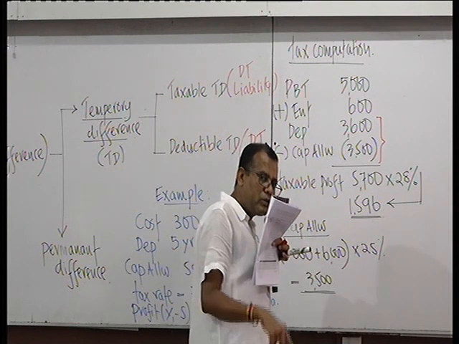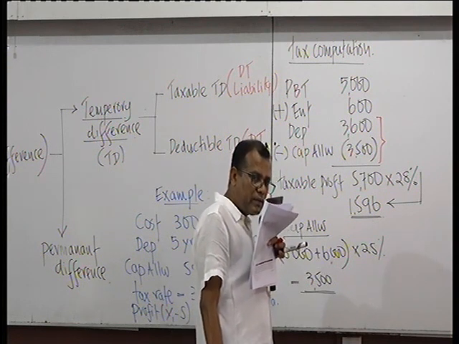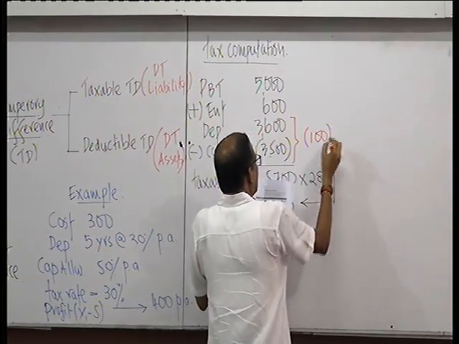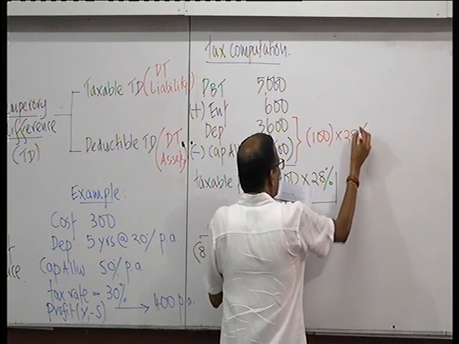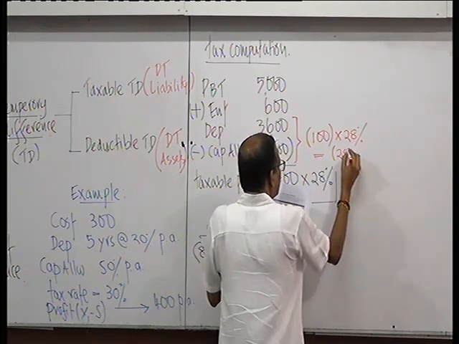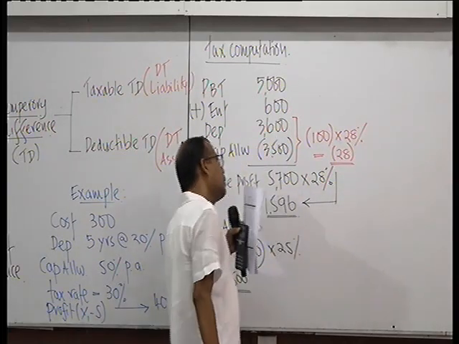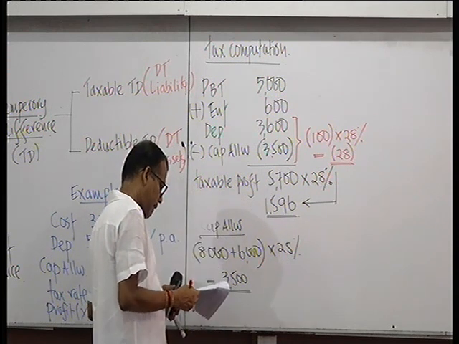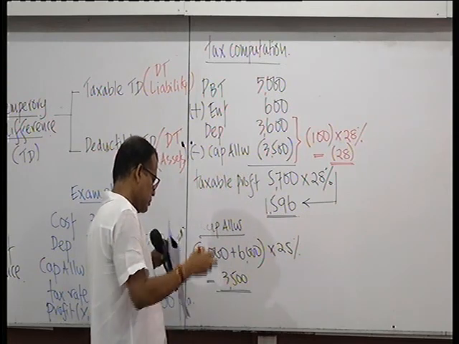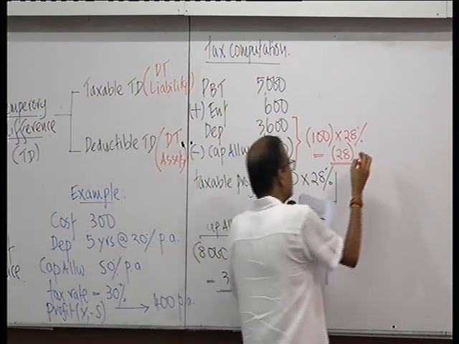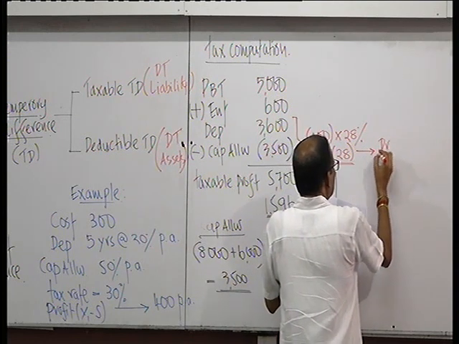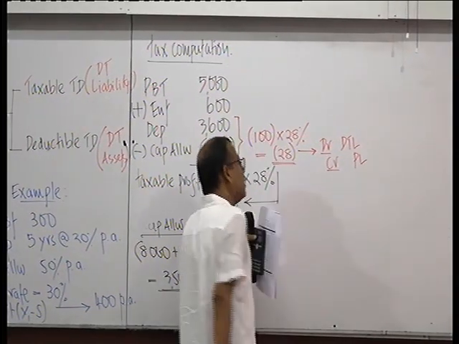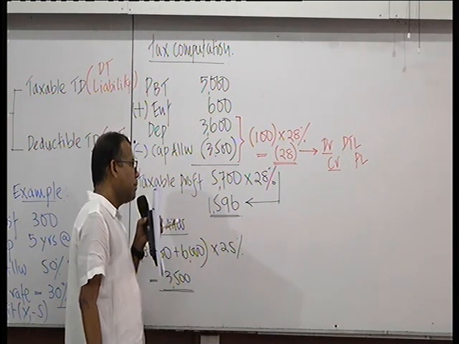Therefore, you give debit to the deferred tax liability account and give credit to P&L. So 100 difference at 28%, 28. Then this is debit, deferred tax liability, credit, P&L. Because deferred tax liability is now getting reversed.